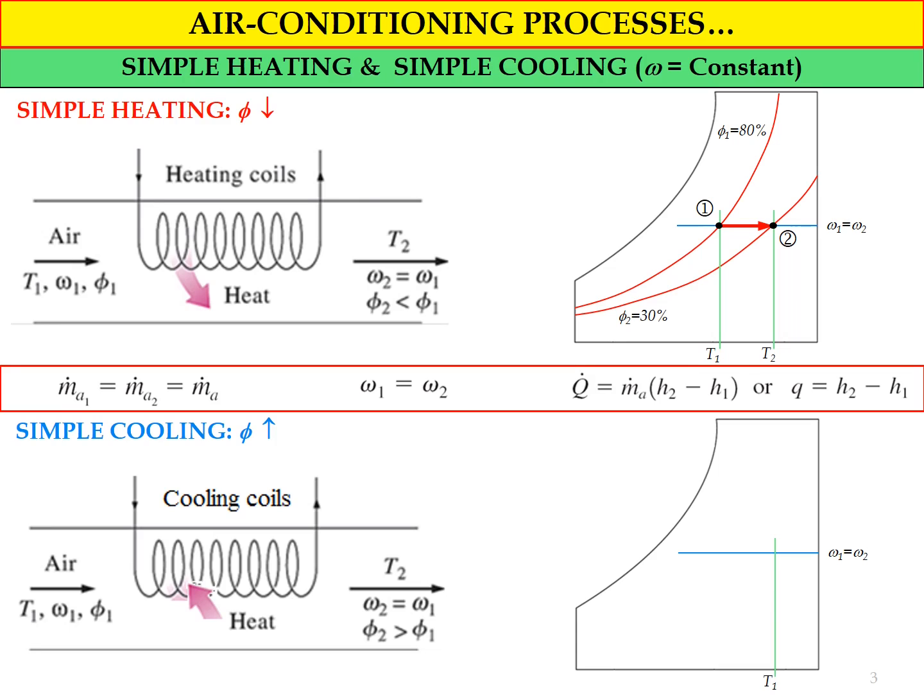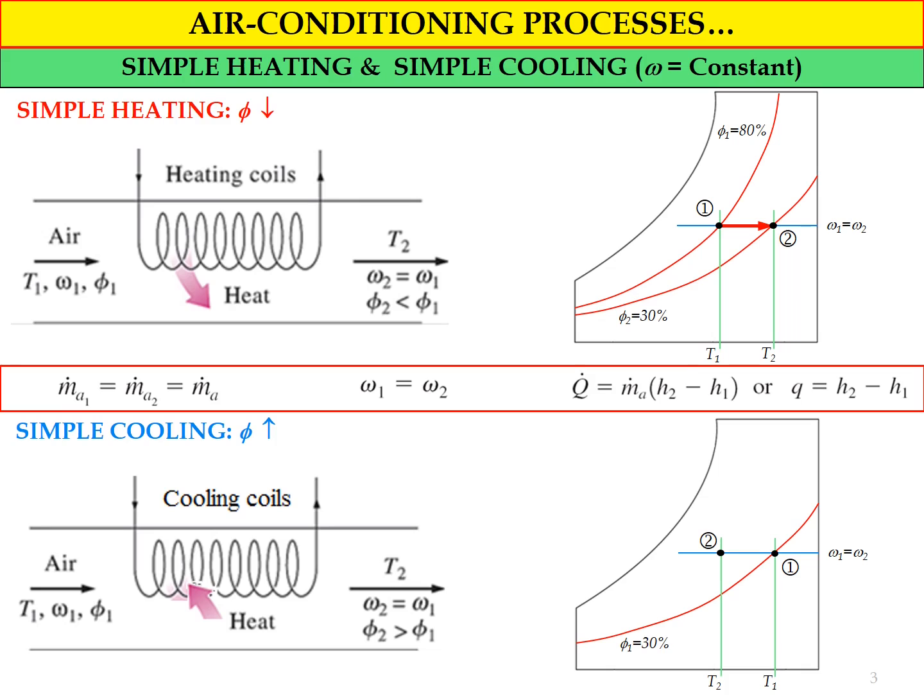We plot the intersection point for temperature T1, the temperature at the inlet, and we have state number 1. Due to the cooling process, the temperature T2 must be lower than the temperature T1, so we get the second intersection point between omega 2 and T2.